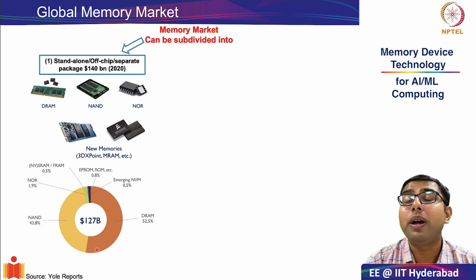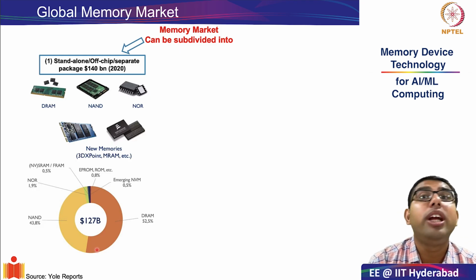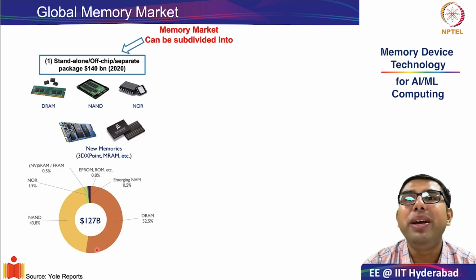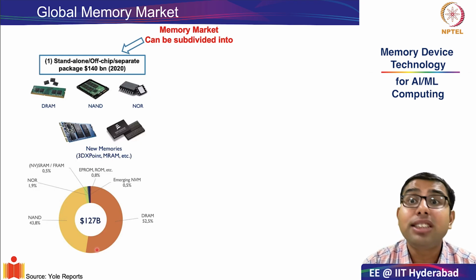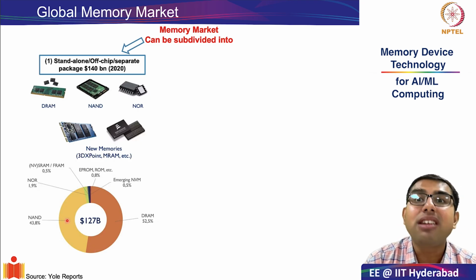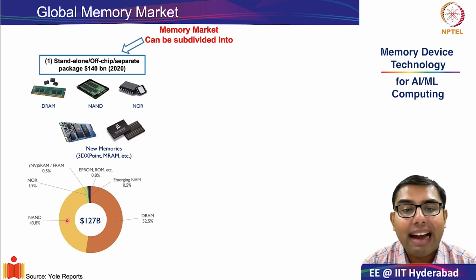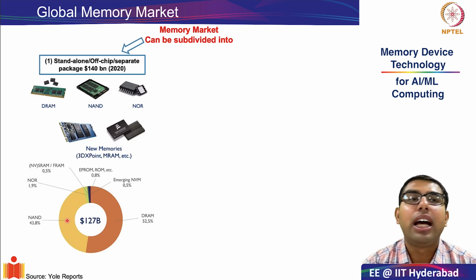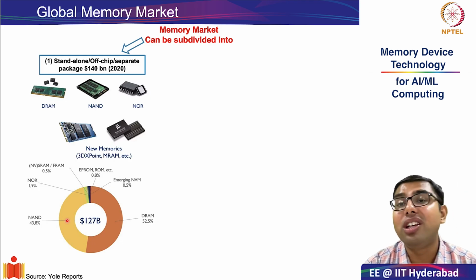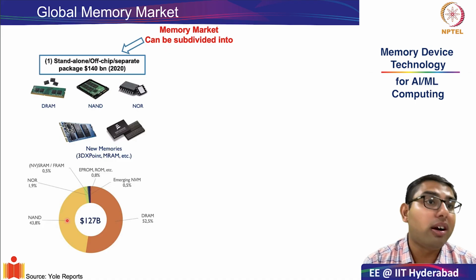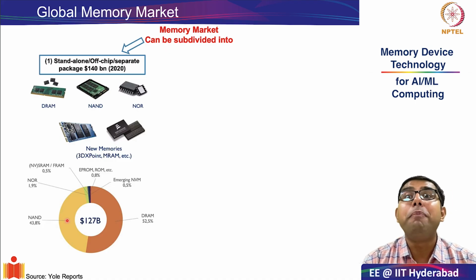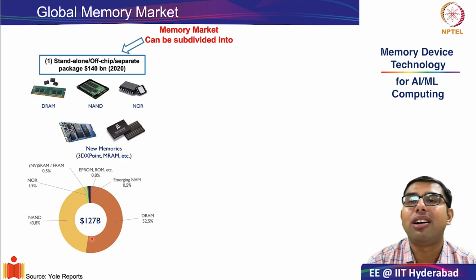Remember what cost per bit was? It is the number of dollars you need to spend to buy, or to manufacture, 1 GB of memory. This metric was almost 8 times lower for NAND flash as compared to DRAM. This explains why DRAM is a much more expensive technology, and therefore in absolute dollar terms it occupies more space in this pie chart compared to NAND flash.